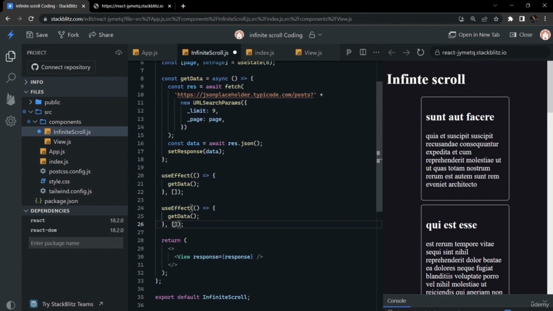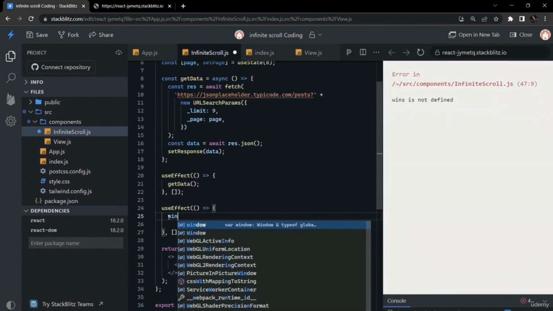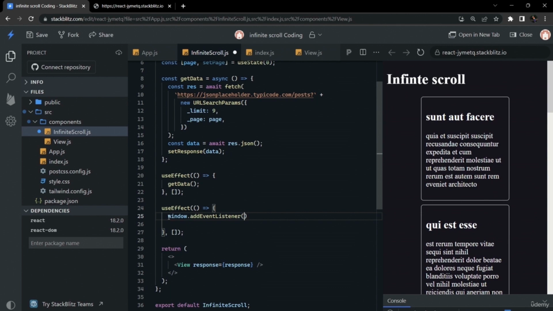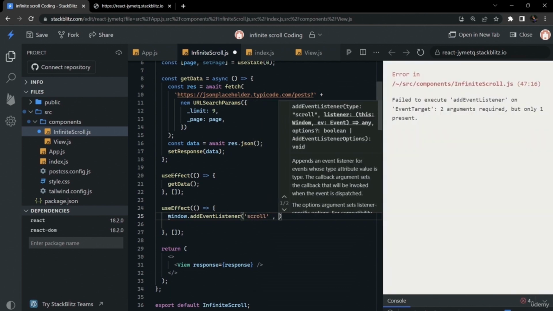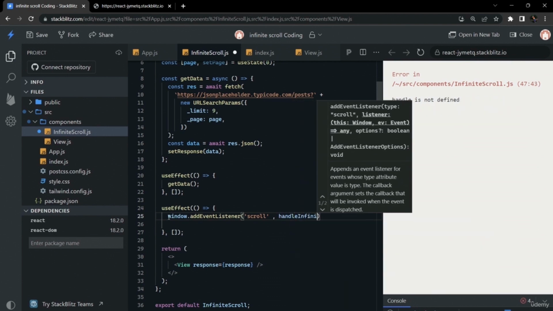In that we have to write some logic. There is a scroll event that we will put, and there will be a handler for it that will be called on each scroll event.